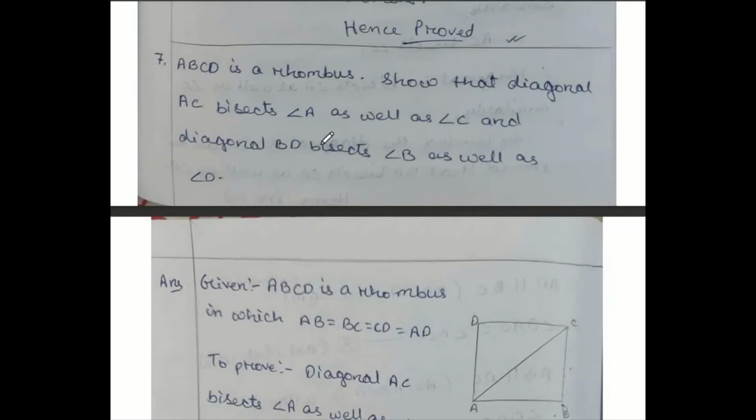Diagram is not given in the question, so we have to draw the diagram first. Draw the figure like a parallelogram to get the benefit. ABCD is a rhombus actually, but let us draw it like a parallelogram. Prove that diagonal AC bisects angle A also, angle C also. Even diagonal BD bisects angle B also, angle D also.